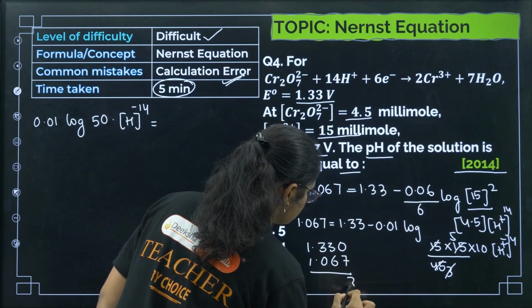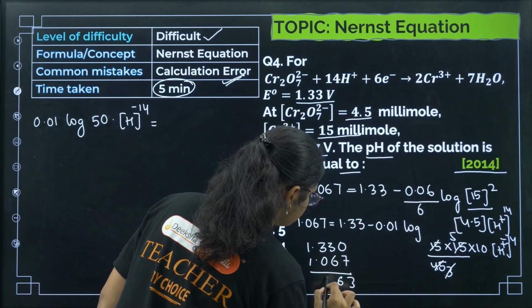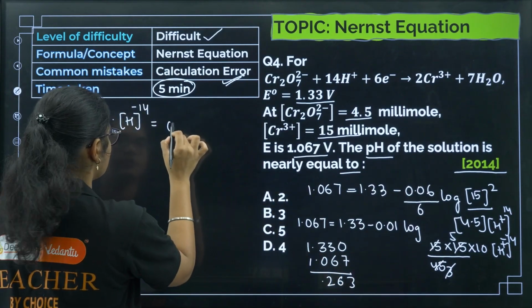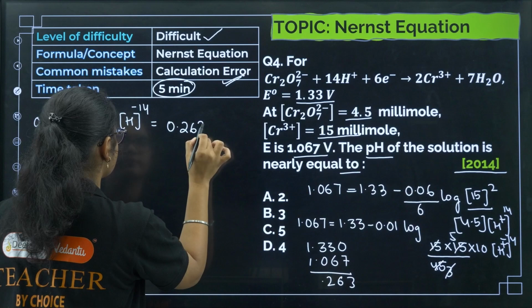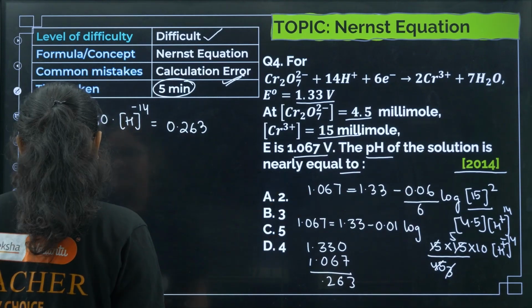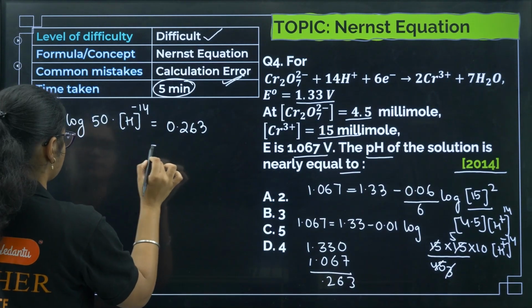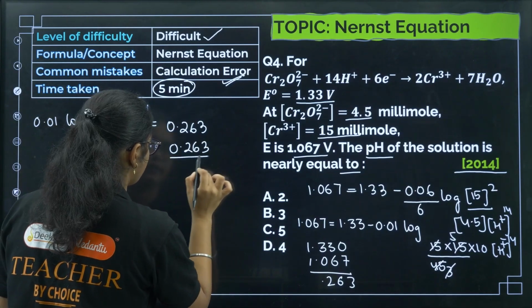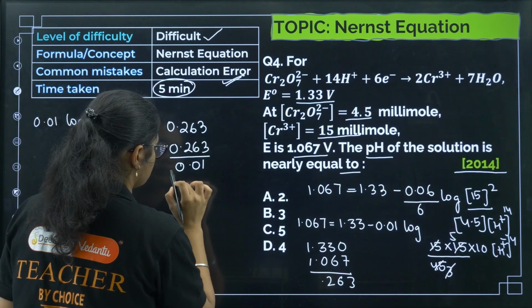So if you see 10 minus 7, 3, 12 minus 6, 6, 2, right? I think this is correct. Yeah, we'll get 0.263. Okay, so now we can divide this one by 0.01, so I'll get 0.263 divided by 0.01, right?